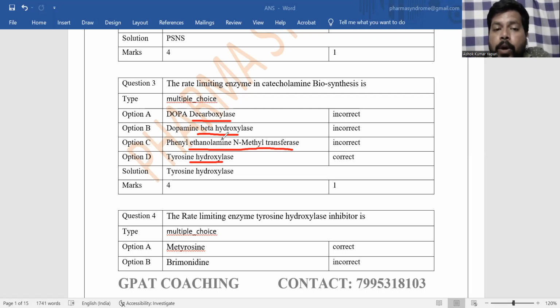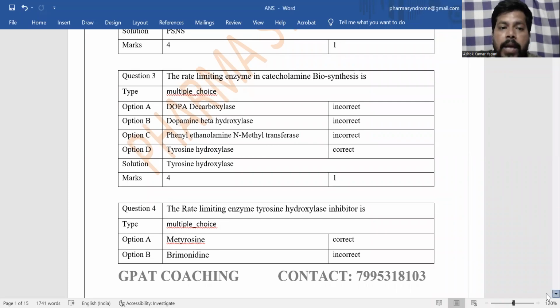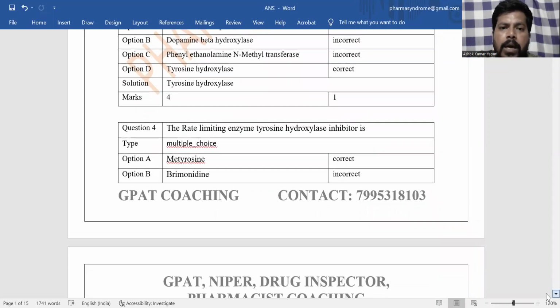And phenylethanolamine N-methyl transferase is involved in conversion of norepinephrine to epinephrine in the adrenal gland or suprarenal gland. So the rate limiting enzyme in the catecholamine biosynthesis is tyrosine hydroxylase.